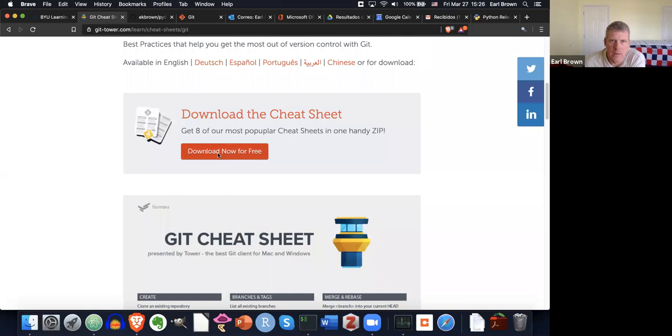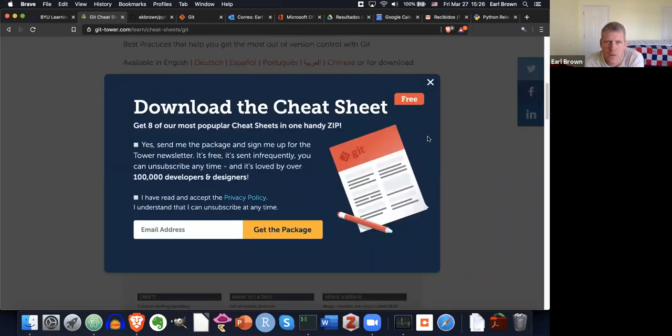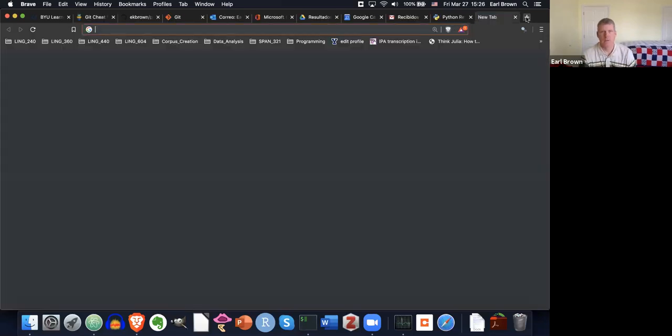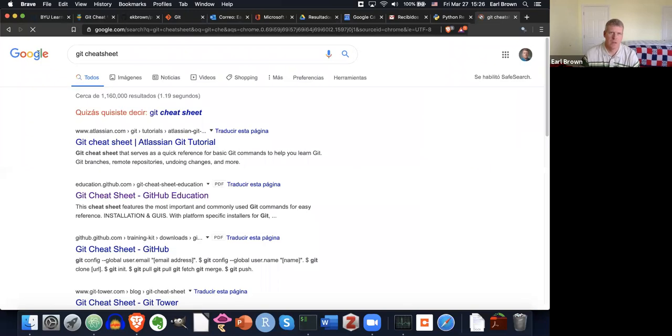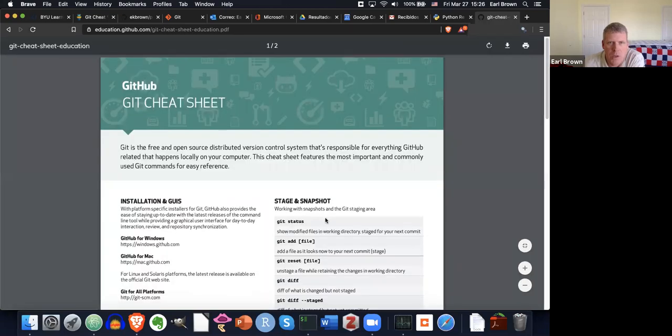If I get this now, what do I want to do? Get the free sheet. Honestly, I'm just going like this. So I'm going to Git cheat sheet. Just Google Git cheat sheet. And what do we have here? education.github.com. Yeah, let me just look at this.